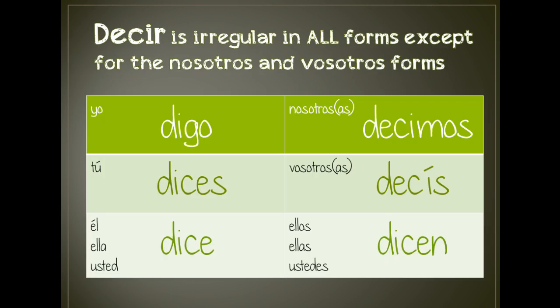So let's start with the verb decir. The verb decir is irregular in all forms except for the nosotros and vosotros forms. So really this is a boot verb, but it's also what I call a yogo verb. I call it a yogo because the yo form ends in go. So we have yo digo, tú dices, él o usted dice, nosotros decimos, vosotros decís, ellos y ustedes dicen. And again, this verb means to say or to tell.